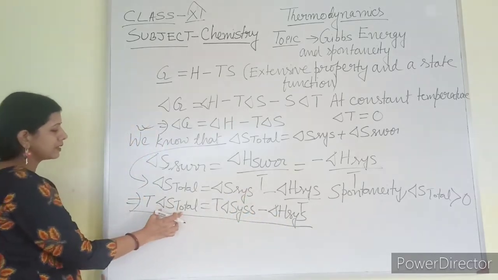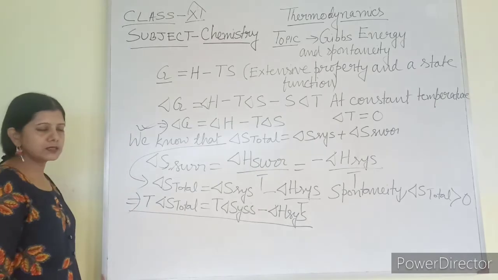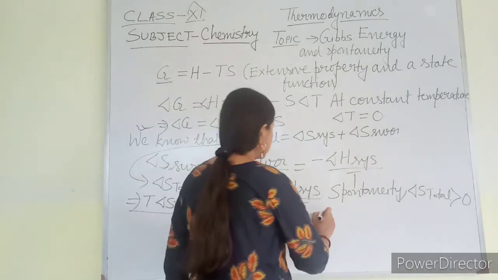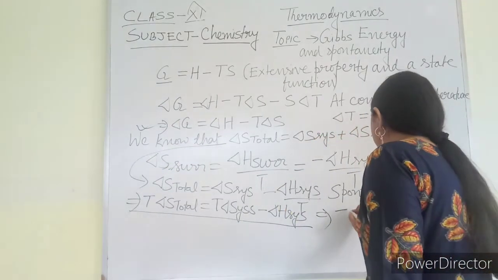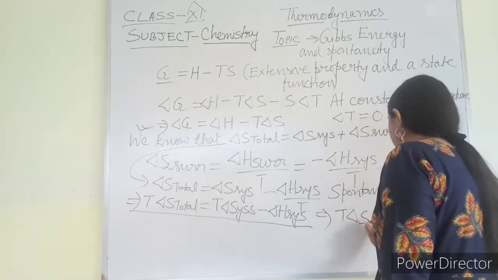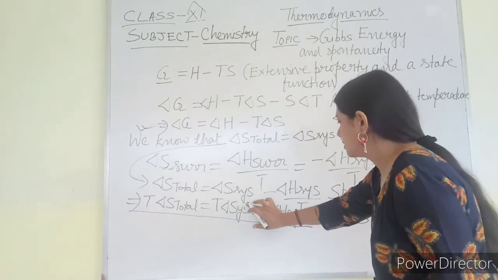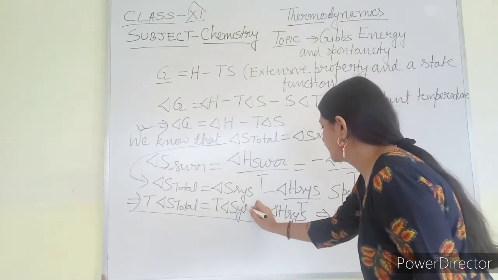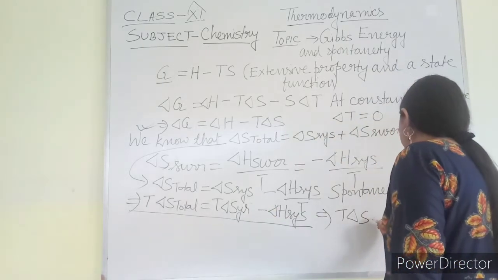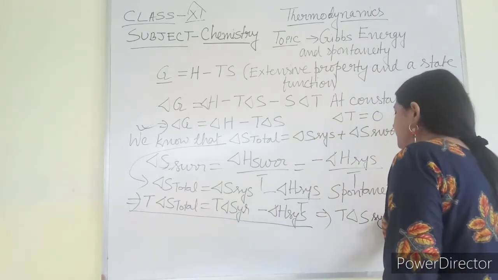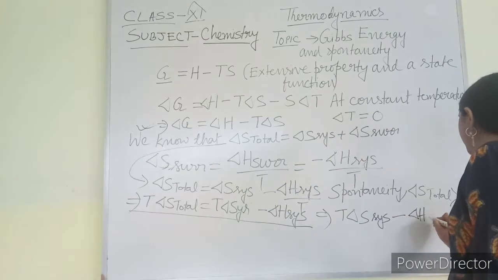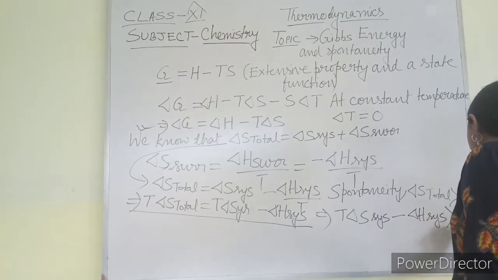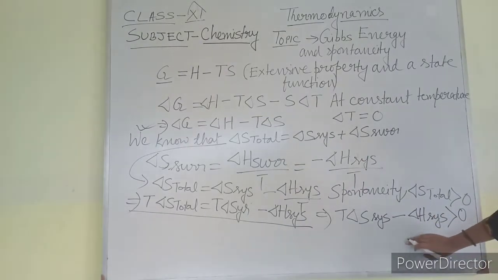It implies that T delta S system minus delta H system is greater than 0. Okay, this is the reaction going on.